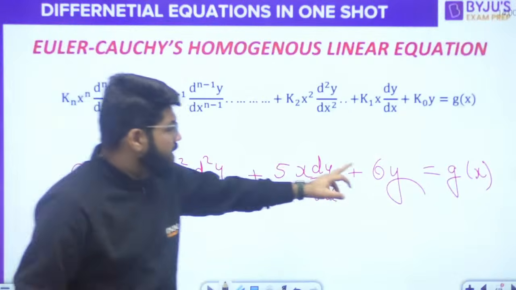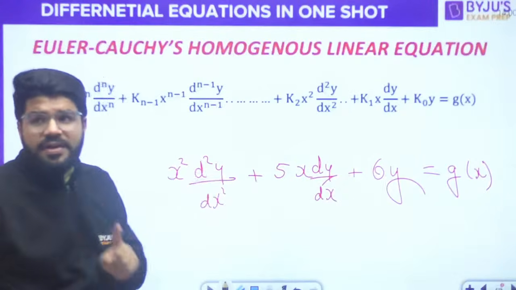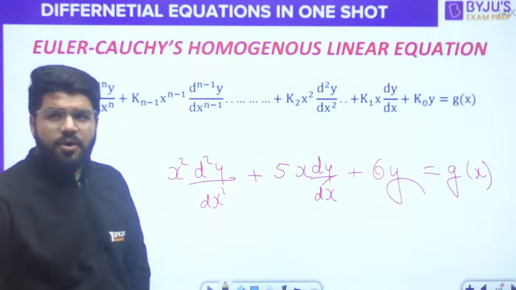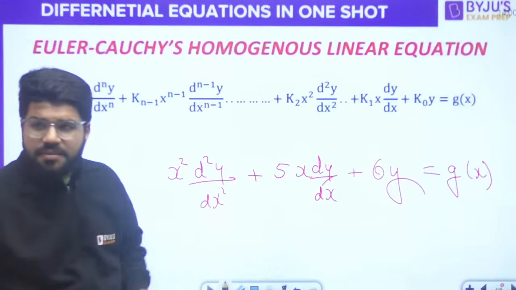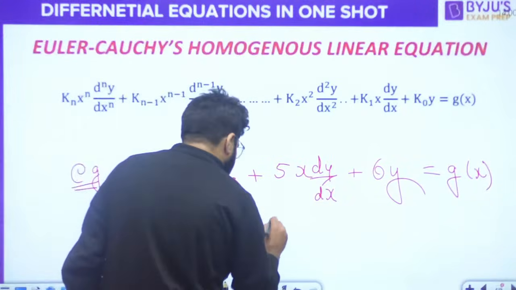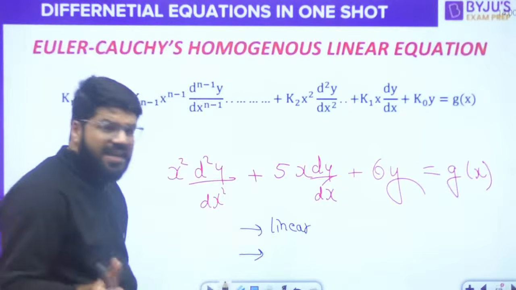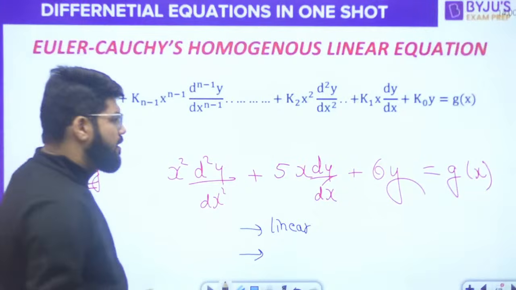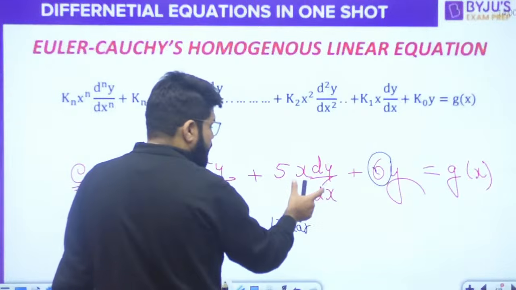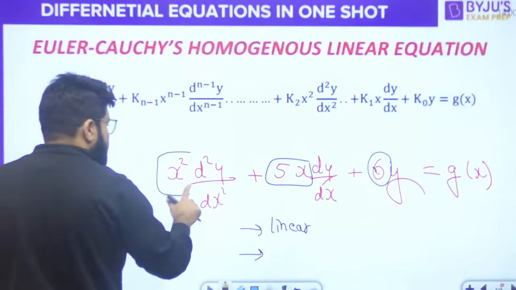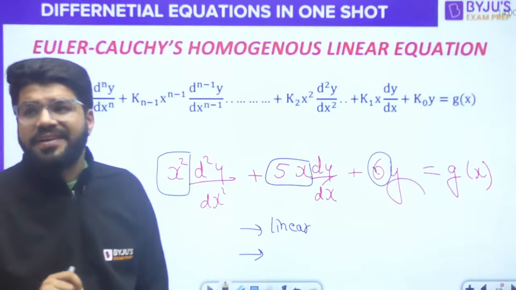It is linear because the dependent variable and all the derivatives are in first degree and they are not multiplied together. That is what linearity means. So this one is linear. Agreed. But does it have constant coefficients? The coefficient of the first derivative is 5x, a function of x. The coefficient of the second derivative is x square, a function of x.